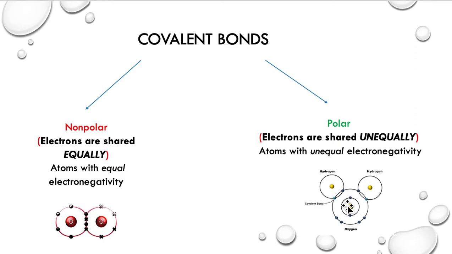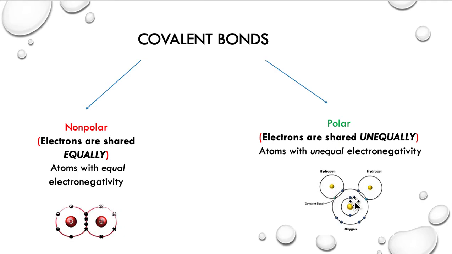The electrons forming the bonds are closer to the atom with the greater electronegativity and produce a partial negative charge, or a pole. So the area around the atom with a weaker pull on the electron produces a positive pole, a partially positively charged atom.